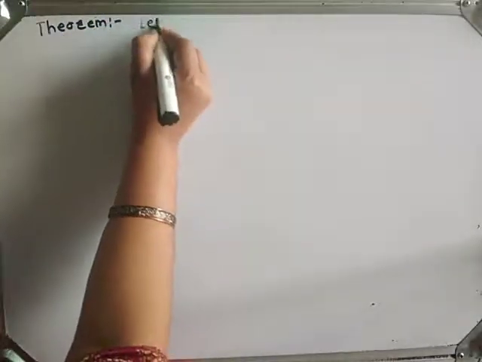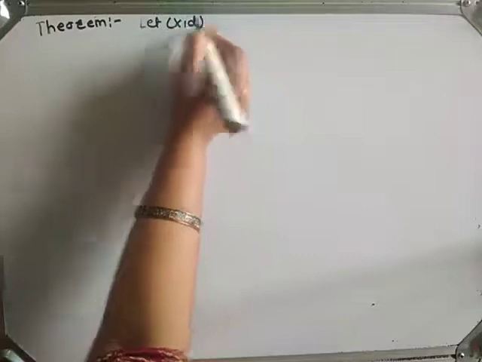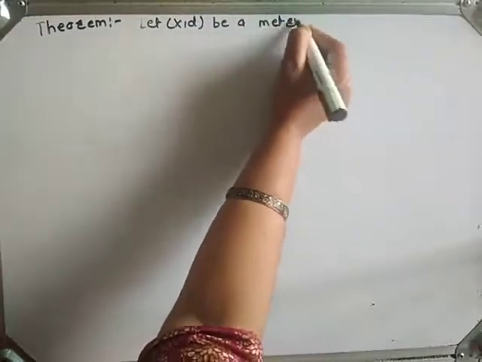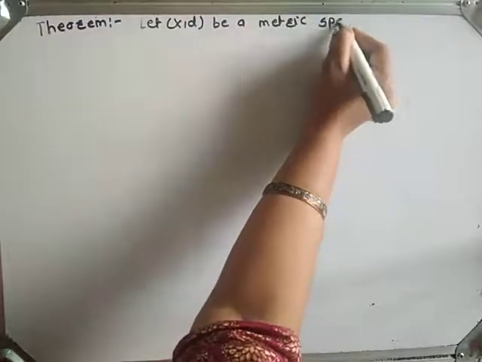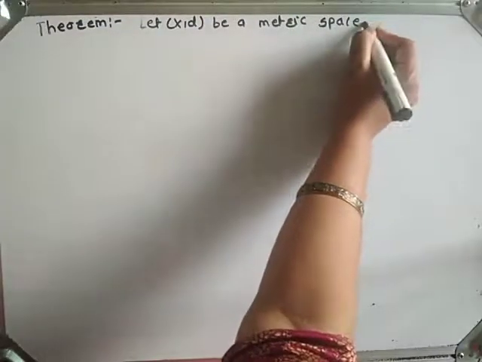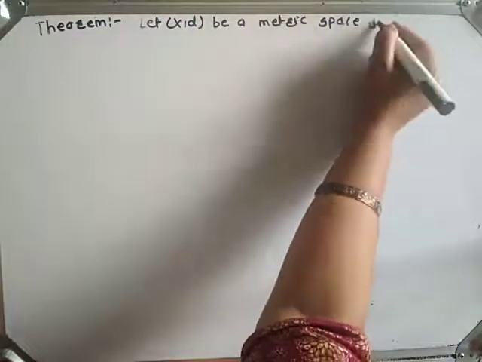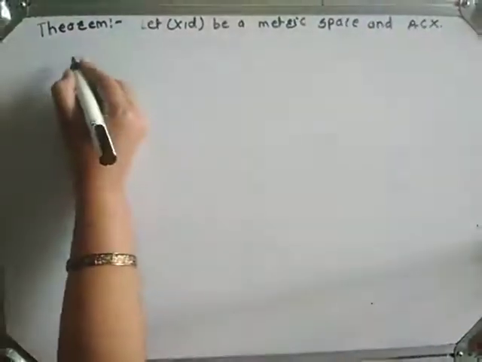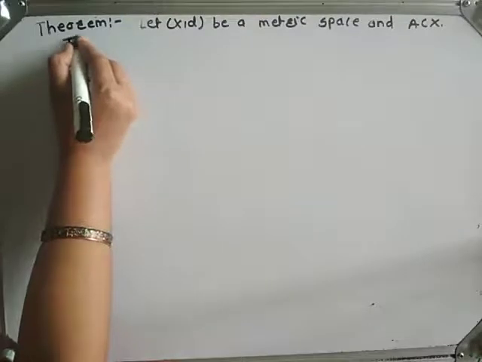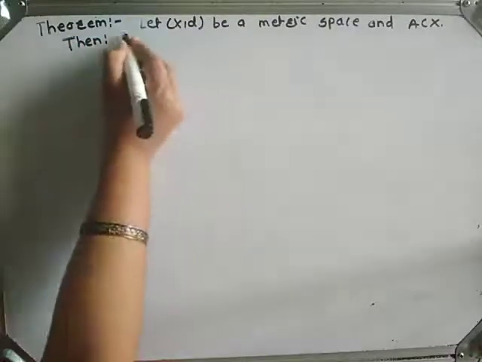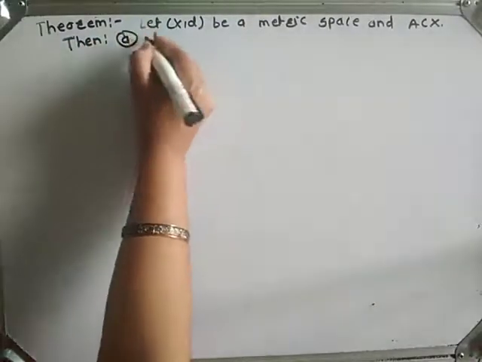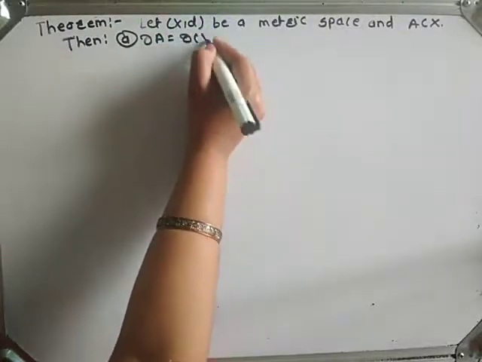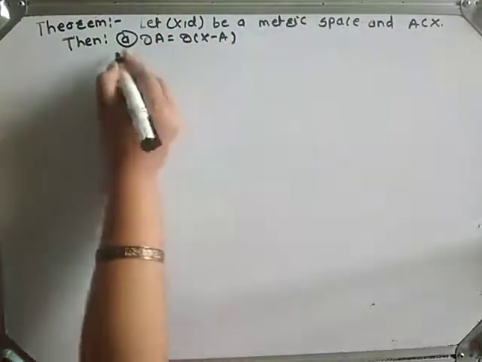Let X be a metric space. Let X be a metric space and A is a subset of X. Then (a) boundary A is equal to boundary of X minus A.